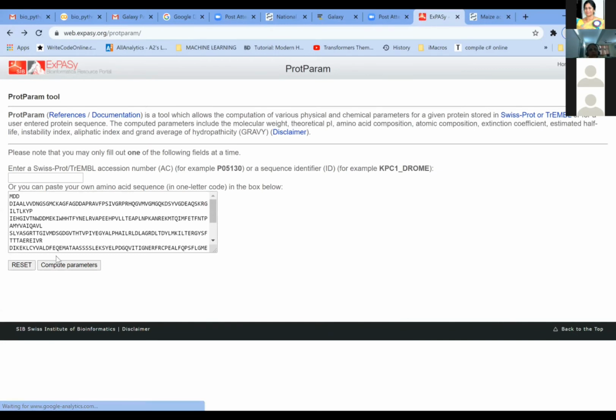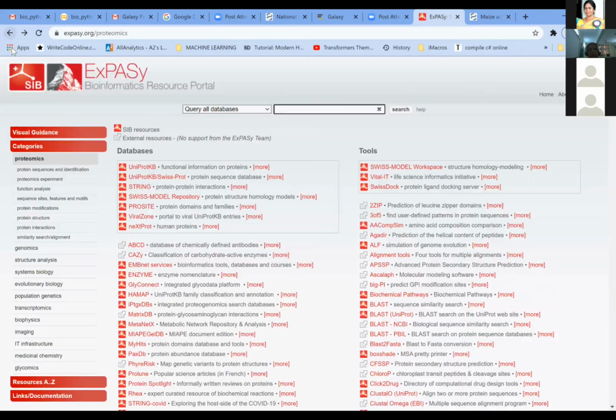It need not necessarily be from the database. Even your own amino acid sequence, you can paste it here and compute the parameters. That will tell you about the physical and chemical properties of that protein, whether it is an acidic protein, a basic protein, its molecular weight, and so on.